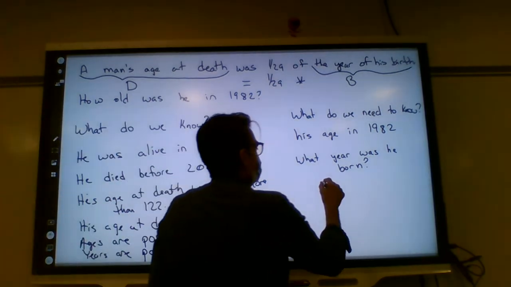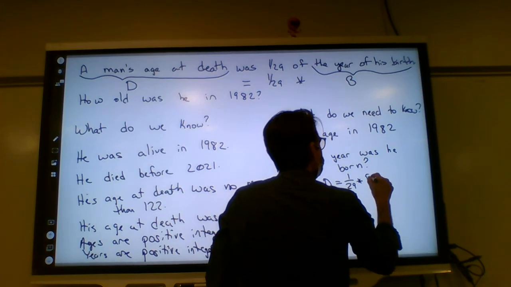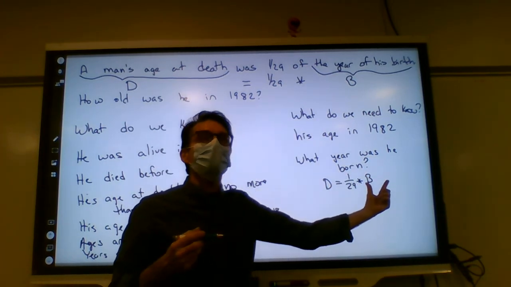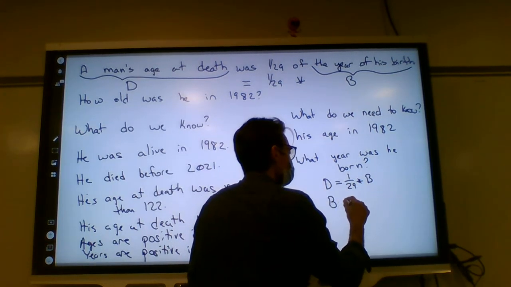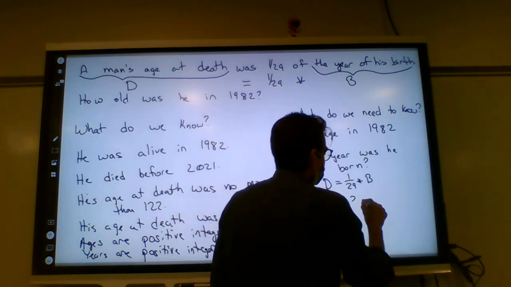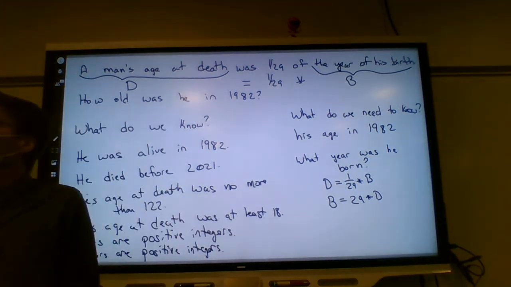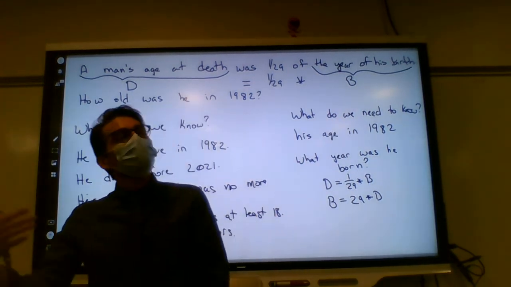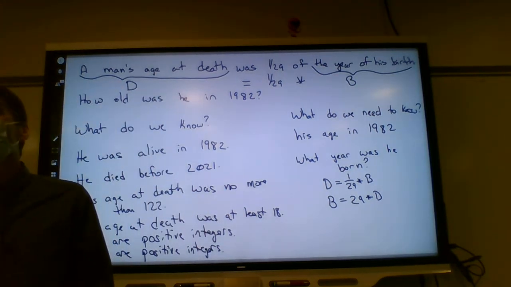We have D equals 129th times B. We want to find out what year he was born, so let's solve this for B. What does that mean? What is B? D times 29. All right, I'm going to write it in the other order. B is 29 times D. And we've answered the question. What year was he born? 29 times what year he died. Except what does that mean?